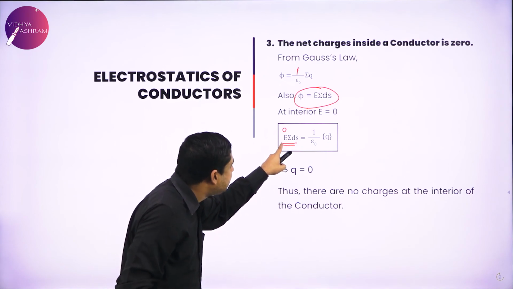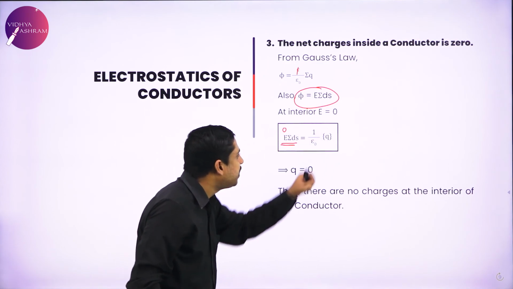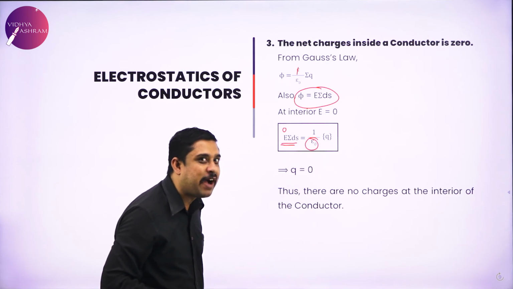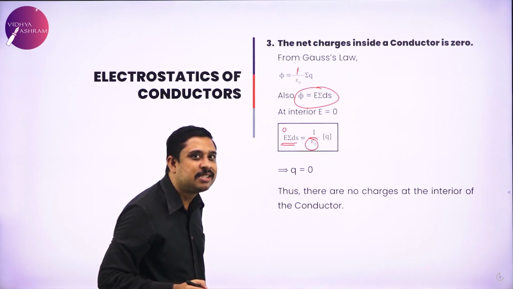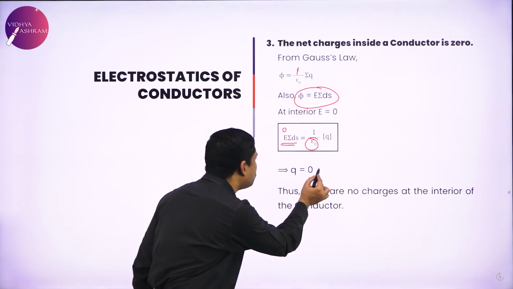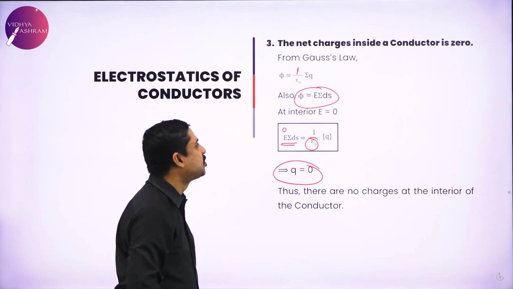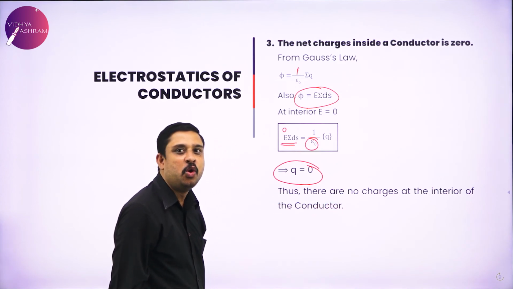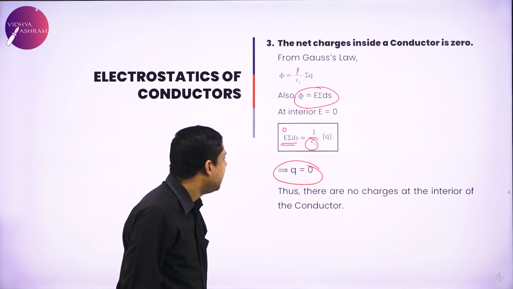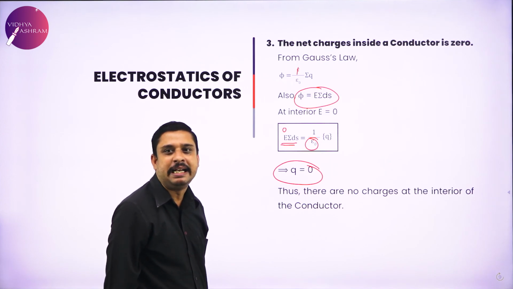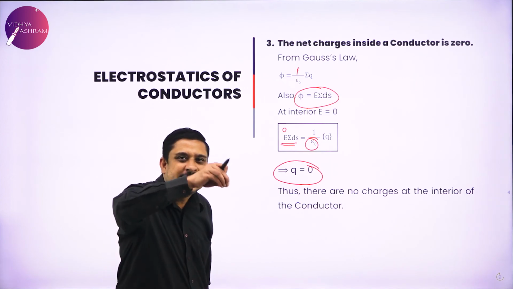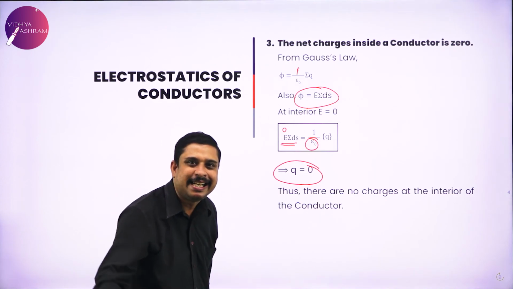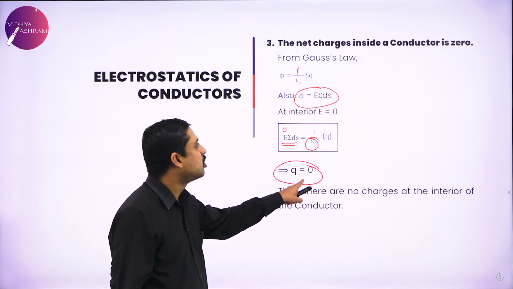For E to be 0, what has to be 0 on the right hand side? Epsilon naught has a defined value, a constant. So my only option is Q has to be 0. That is the reason we say there are no charges present at the interior of the conductor. Inside a conductor, the total charge present is 0 because of this.